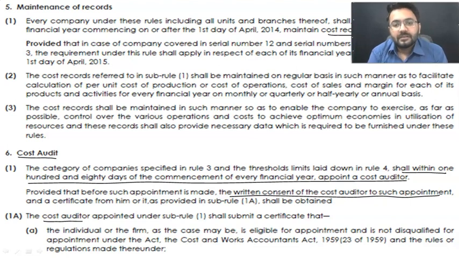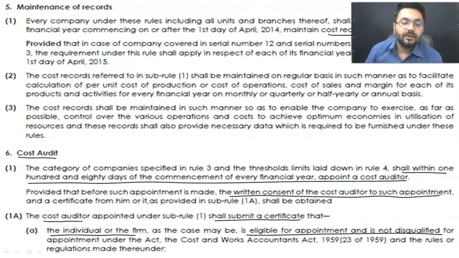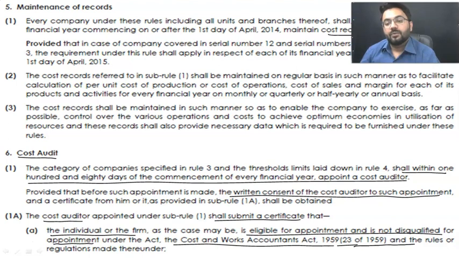The very simple format is that you take a written consent from the cost auditor. In that written consent, he is going to certify that the individual or the firm is eligible for appointment and not disqualified from the appointment under the Cost and Works Accountants Act 1959, or the rules which are made there.